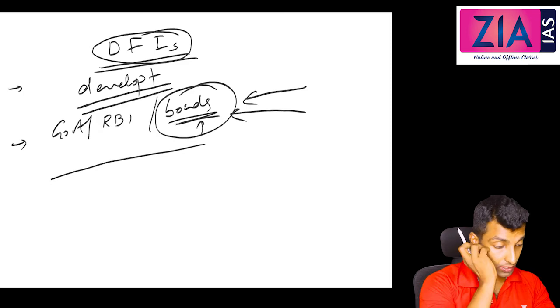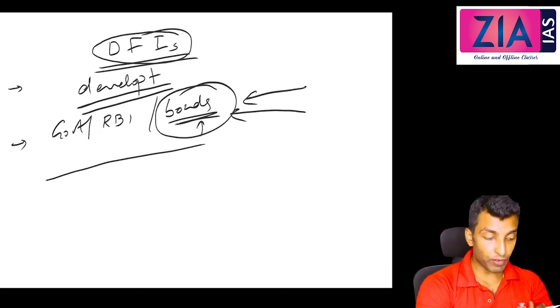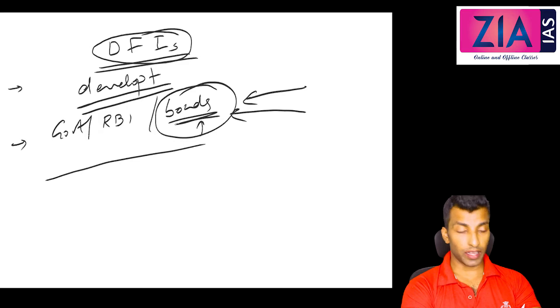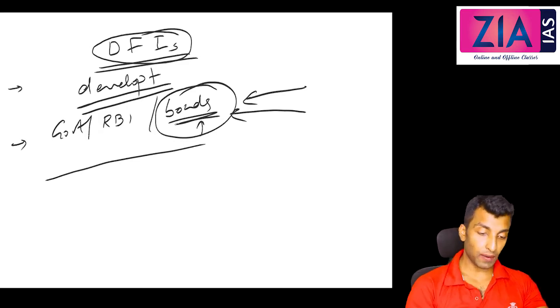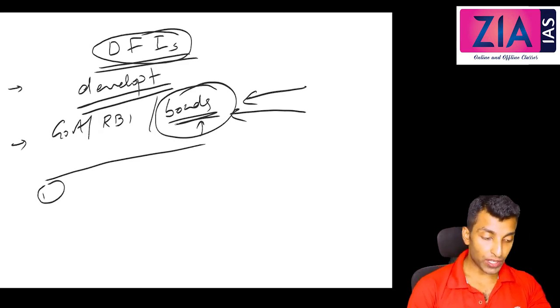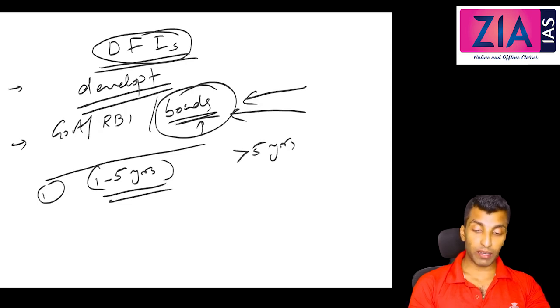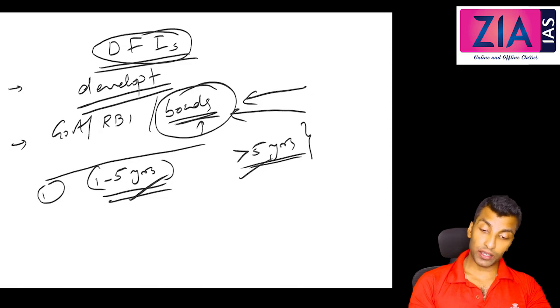Now, one more line you write: they provide finance in the following forms. First one, provision of medium and long term loans. Medium term, in bracket you can write 1 to 5 years; long term, more than 5 years. So medium term loans and long term loans, or generally we will say term loans.